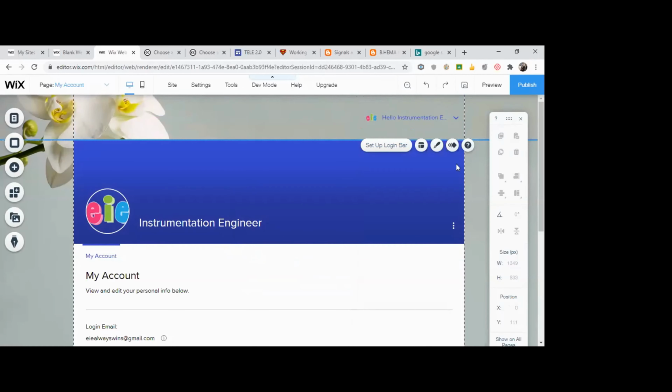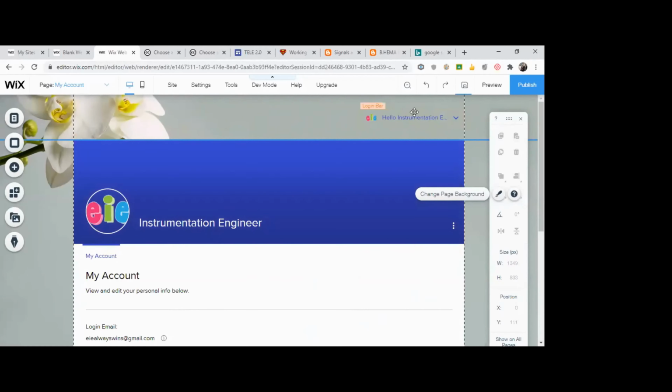Okay, fine. See, this is your actual area, where this dotted line shows. This is the actual area where it will be visible to the person. Whatever you keep outside it will not be visible. This dotted line is almost like in Word when you're printing, you have some printable area. Something like that. This is the area which will be visible on the site.